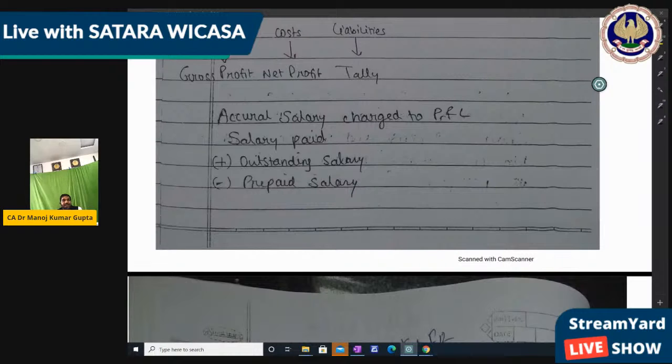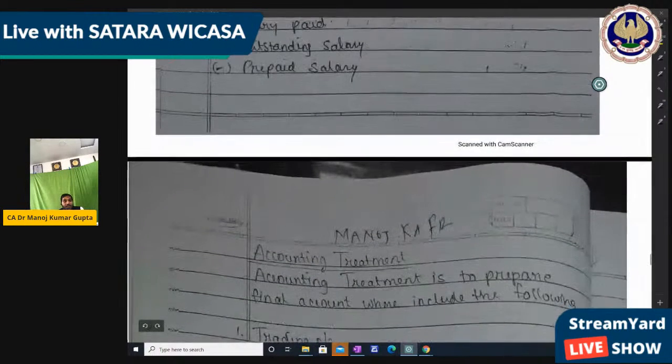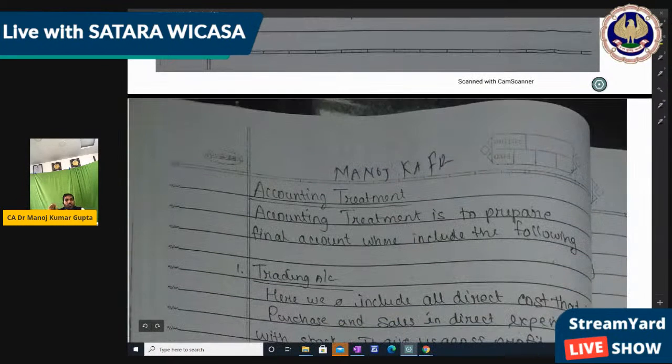any outstanding salary and any change in the P&L account, how we write, like salary paid plus outstanding salary less prepaid salary. So we get the net figure which we write in the trading account or P&L account, so that it is showing the accrual system.